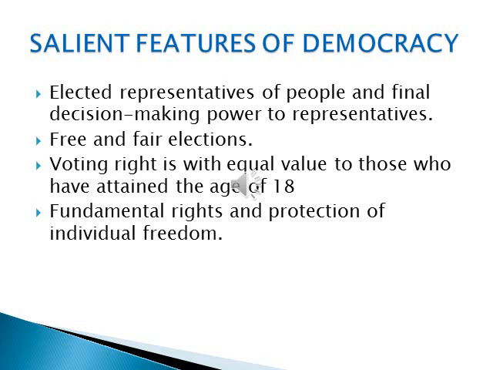So first, elected representatives of the people and final decision making power given to those representatives. Then free and fair elections. Then voting right given to the people who have attained the age of 18, and the voting right is of equal value. So all votes are given equal importance. Then fundamental rights guaranteed by the constitution and the protection of individual freedom. So these are the salient features of democracy.